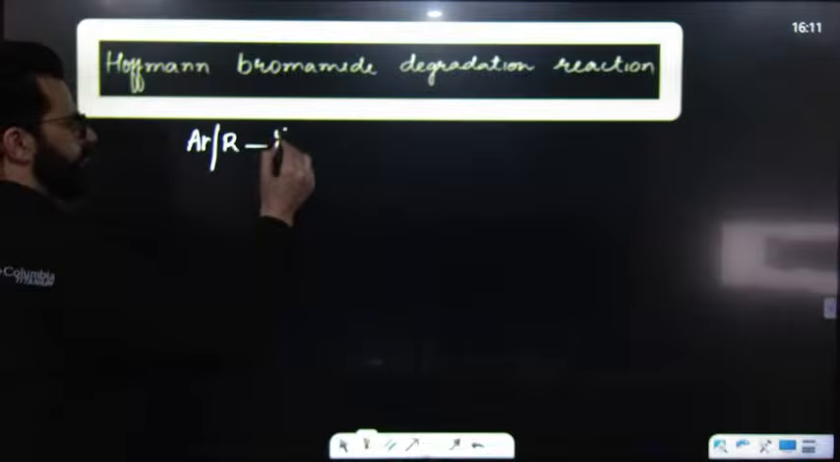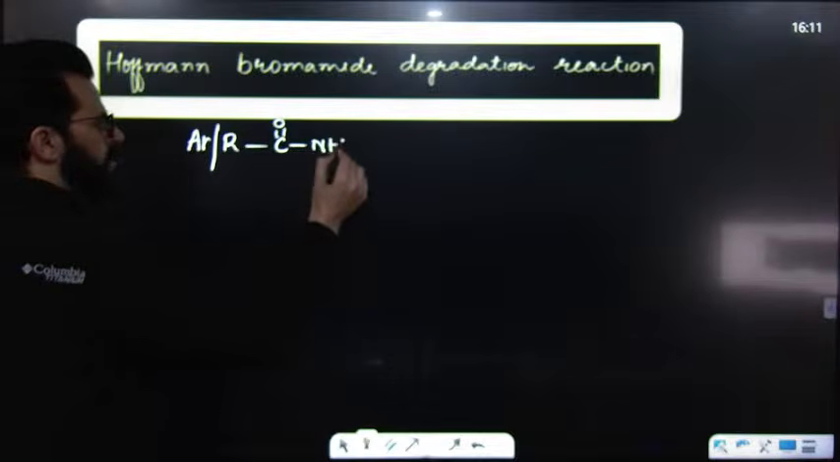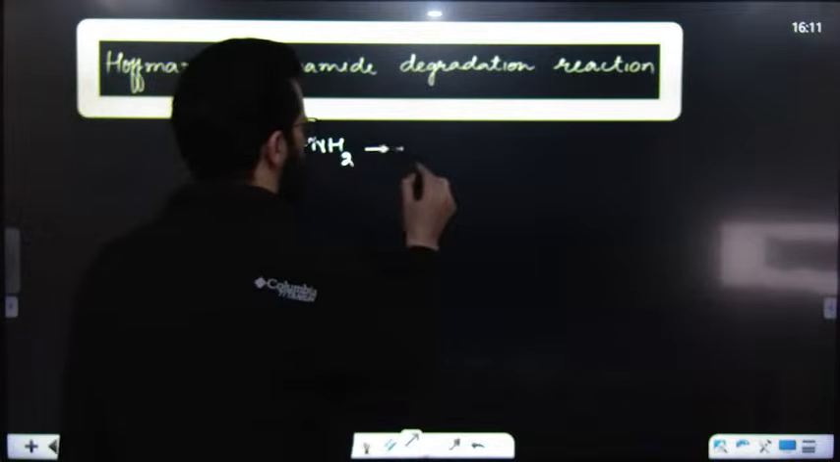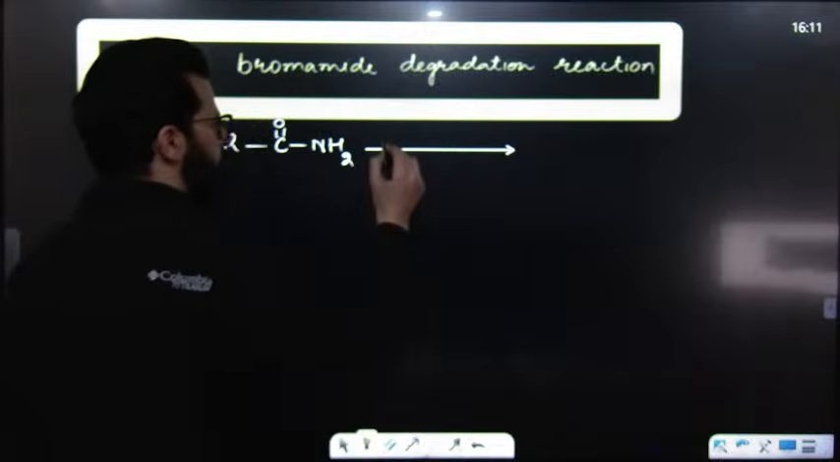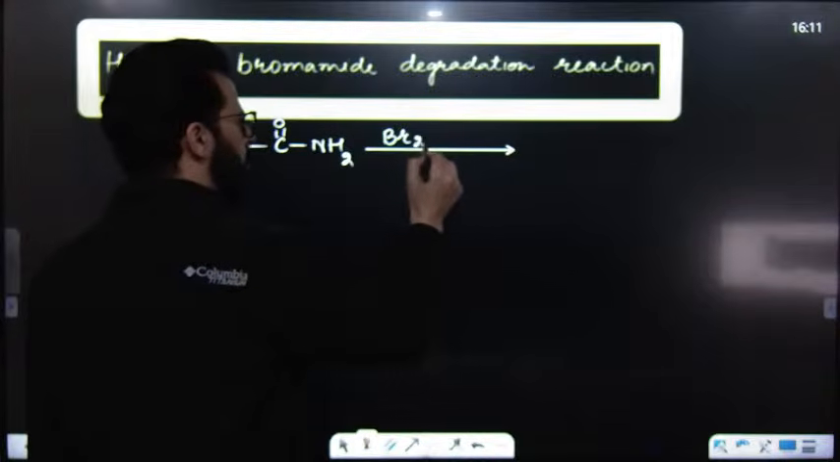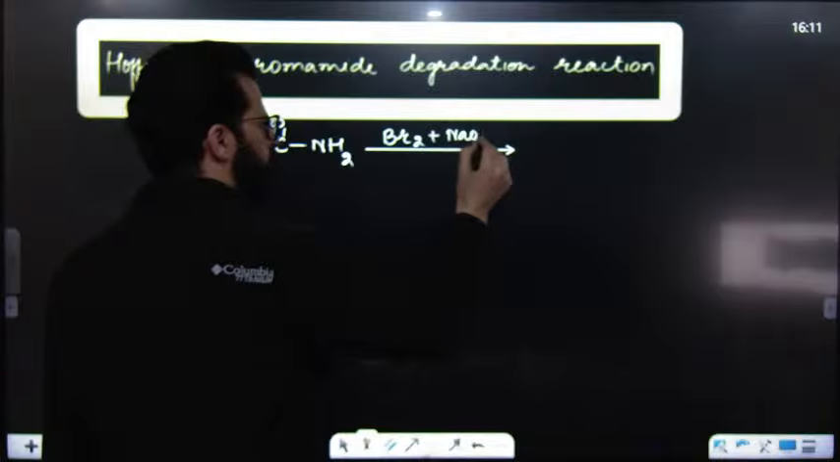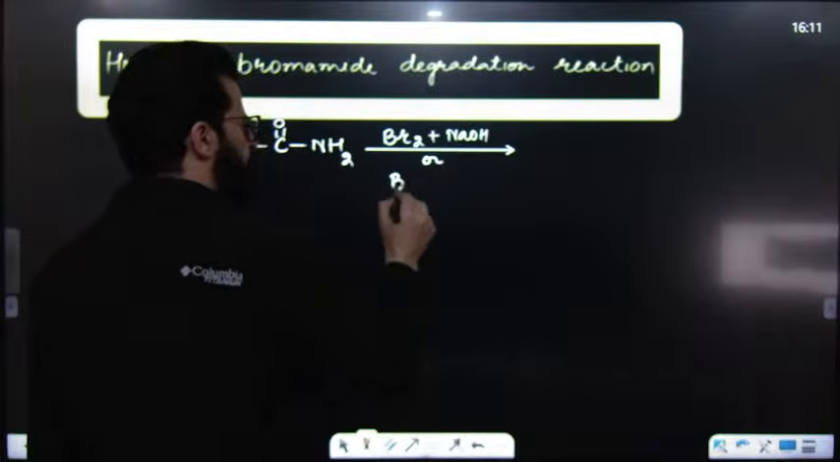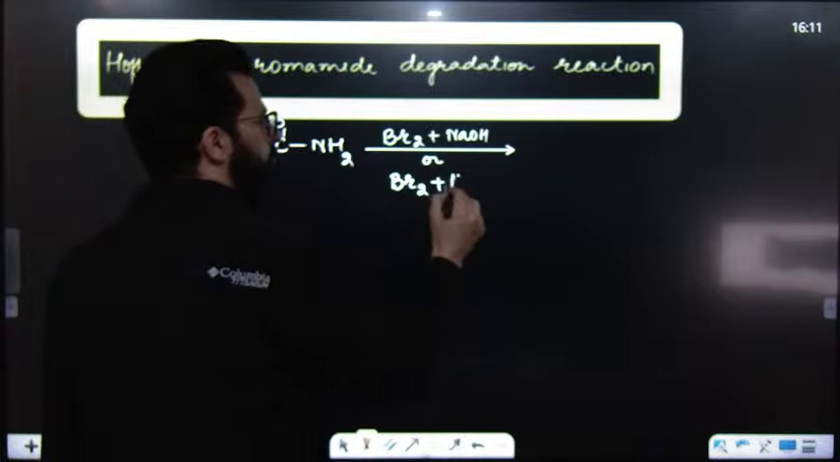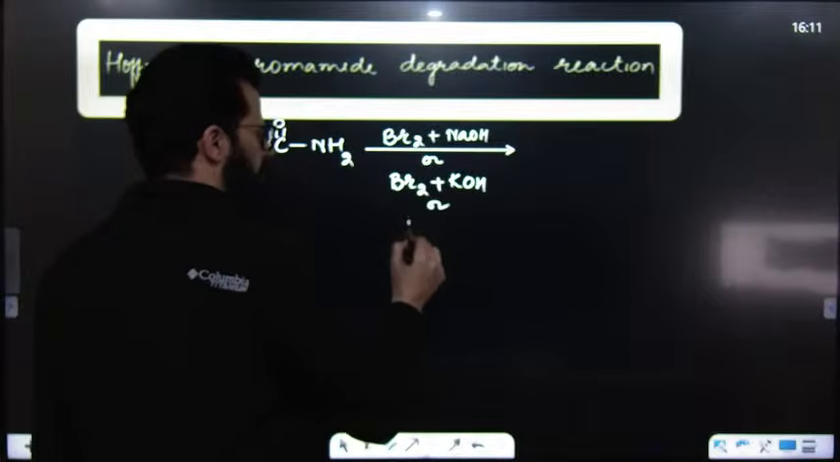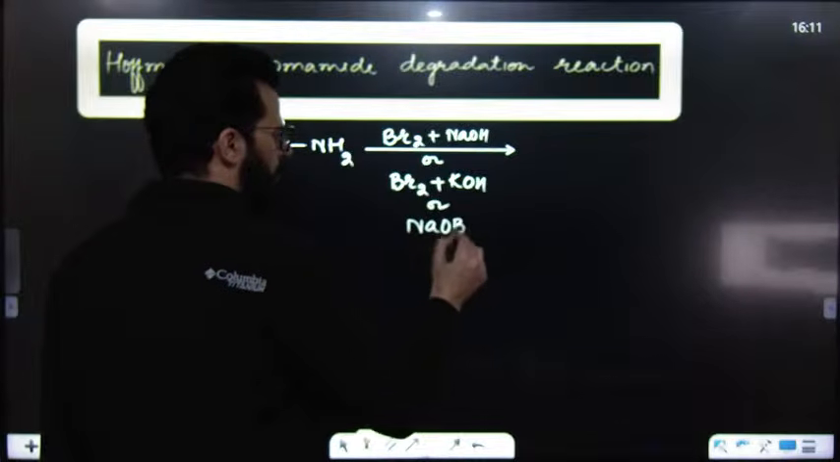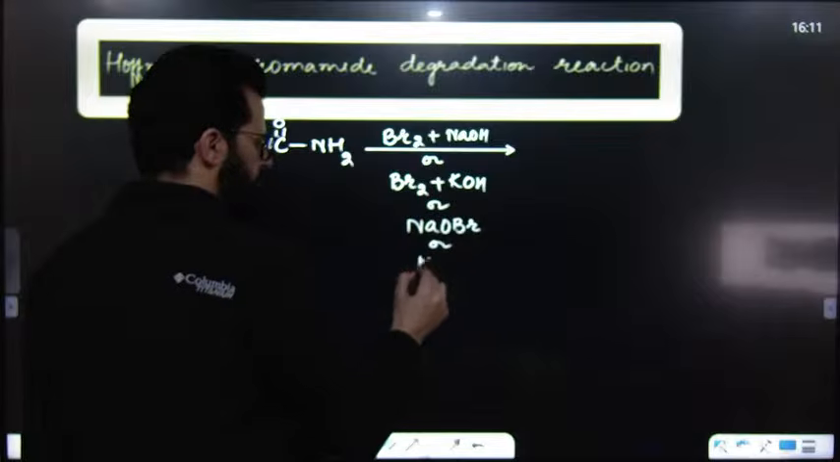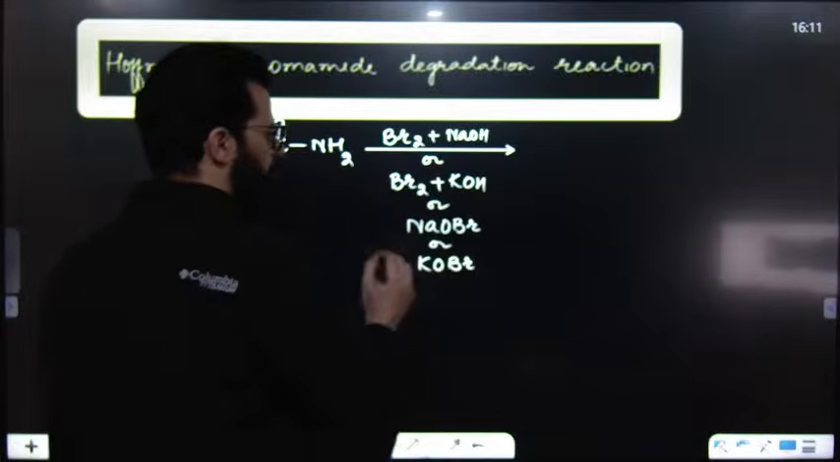So what is Hofmann bromamide degradation reaction? Say, for example, we are having either an aromatic or aliphatic amide. When these amides are treated with either bromine and NaOH, or bromine and KOH, or NaOBr, say sodium hypobromite, or KOBr, that means potassium hypobromite.